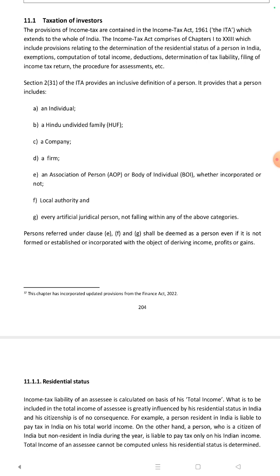Section 2, subsection 31 of the ITA provides an inclusive definition of person. It provides that a person includes an individual, HUF, company, firm, association of persons, body of individuals, whether incorporated or not, local authority, and every artificial juridical person not falling within any of the above categories. Persons referred to under clauses E, F and G shall be deemed as a person even if it is not formed, established or incorporated with the object of deriving income, profits or gain.